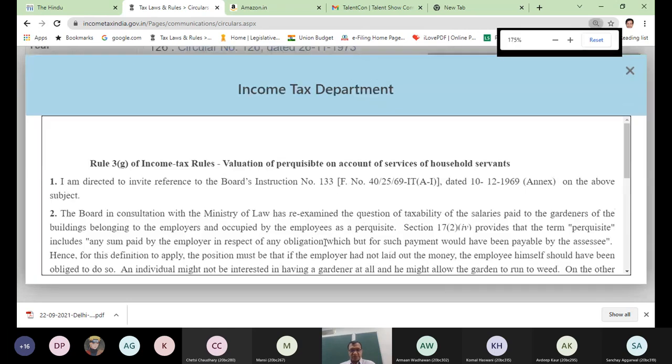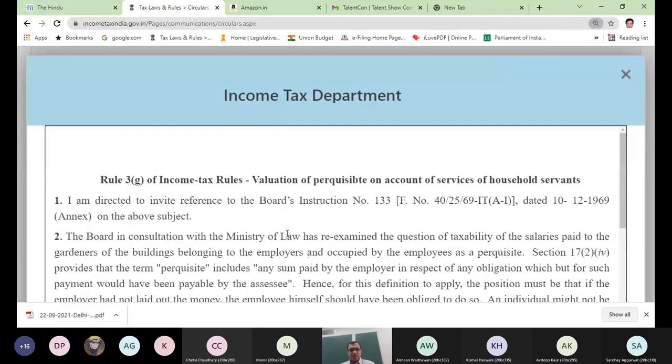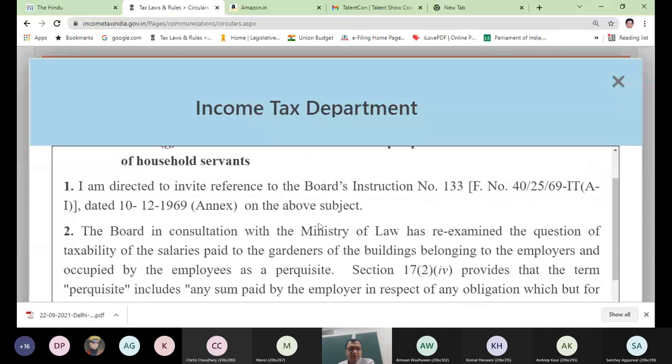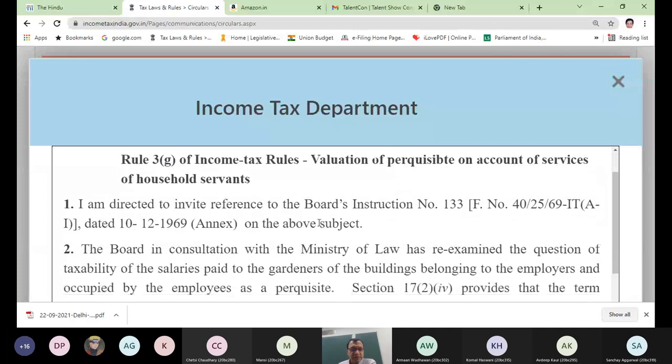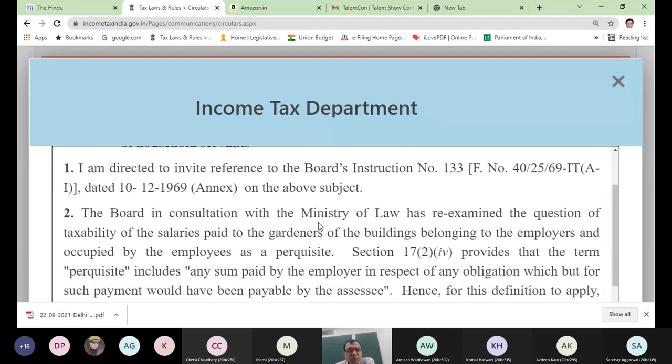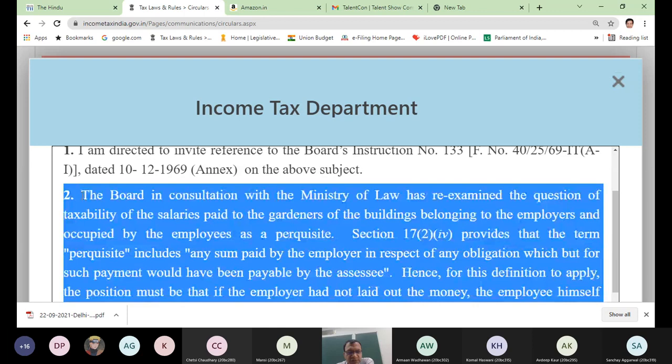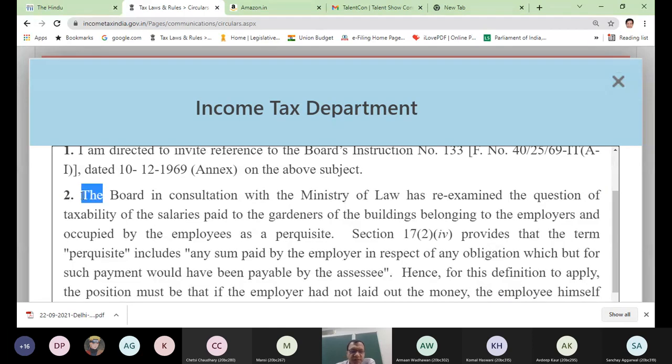So let us see this. I hope you can see this font size. Yes. I am directed to invite reference, etc. The second point of the circular says the board. So board is what? CBDT.